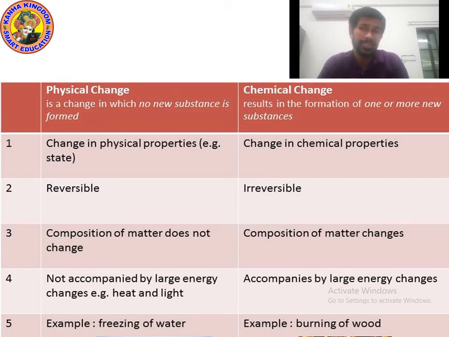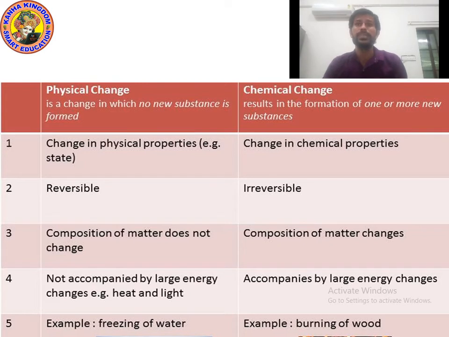And during physical changes, what happens? Point number one, changes in physical properties. Yes, physical properties can change. Which are the physical properties? Can you tell me the names? After a few moments I will tell you the names of physical properties. And what happens during chemical changes? During chemical changes, chemical properties can change. Okay. And you can see point number two, physical changes are reversible, chemical changes are irreversible.